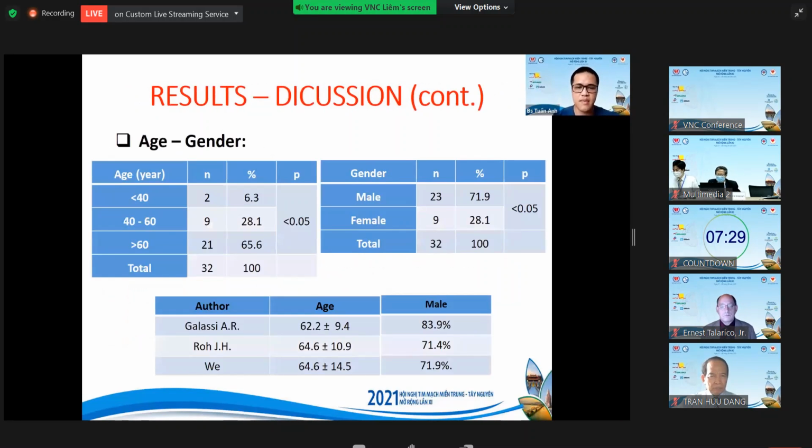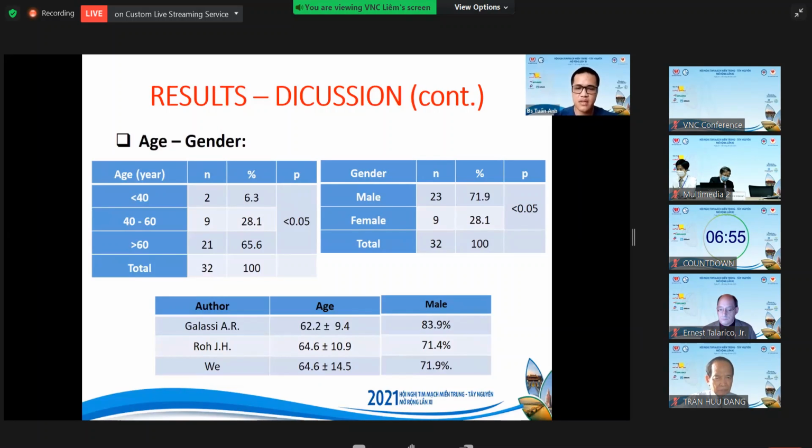In our study, the mean age was 64.6 plus or minus 40.50. Regarding the age group distribution, the age group over 60 accounted for the largest proportion, 65.6%. Men accounted for the majority with a rate of 71.9%. Galassi and colleagues conducted a study on 199 patients who underwent the minicrush technique in 2009.